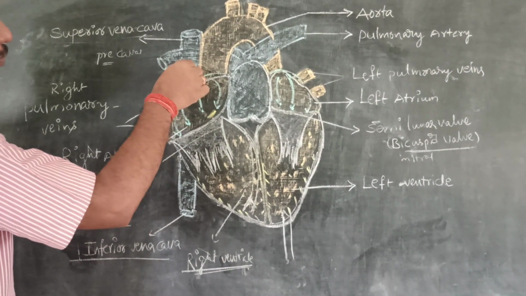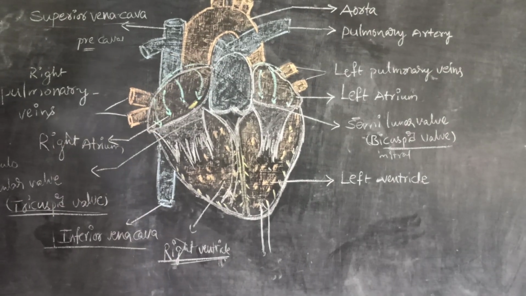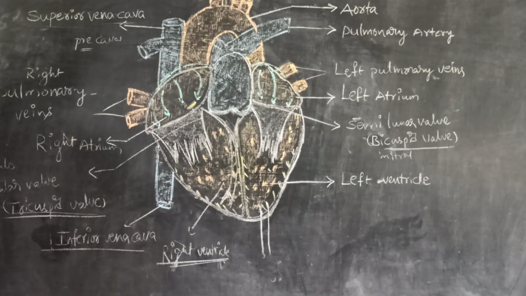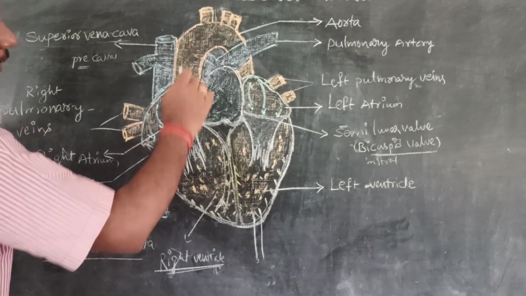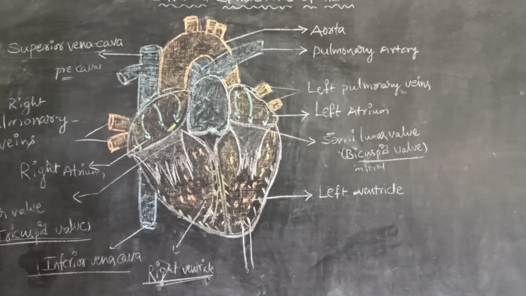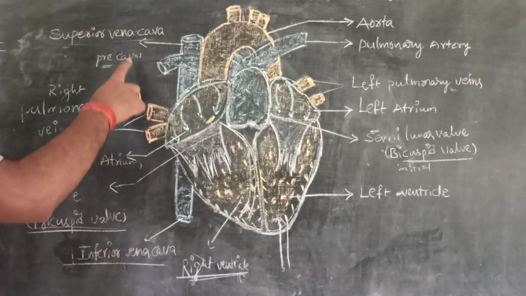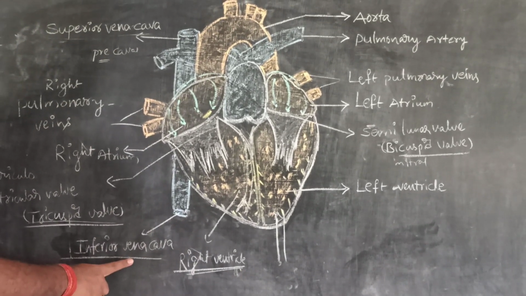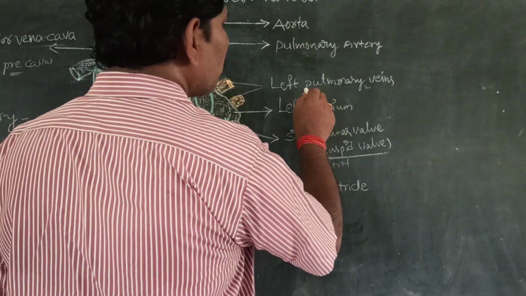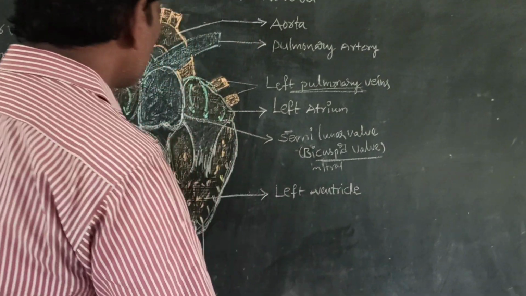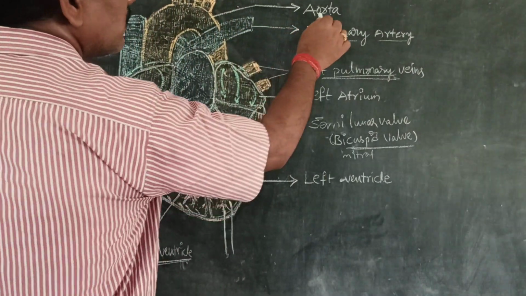So this blue color represents the veins, and this is called as arteries. Now we are going to explain about superior vena cava and inferior vena cava. These are two kinds of veins, and this is called as the pulmonary vein. Next, this is called as a pulmonary artery. This is the aorta.